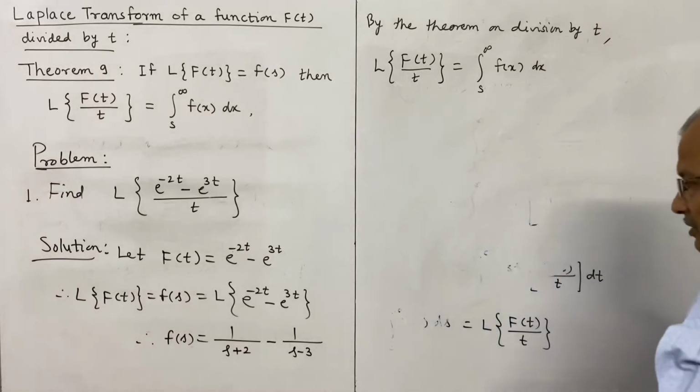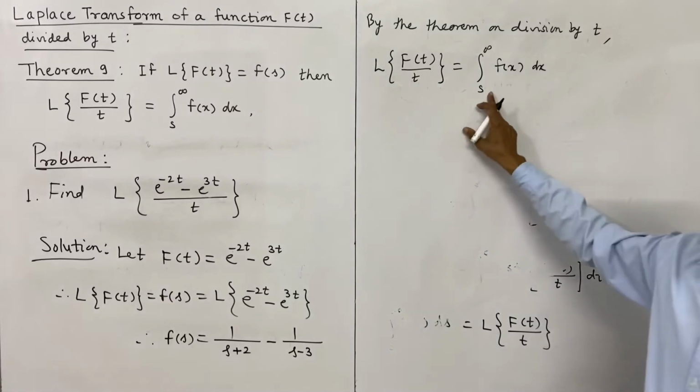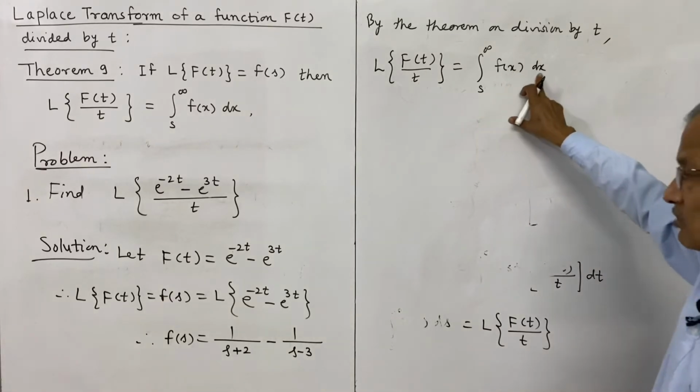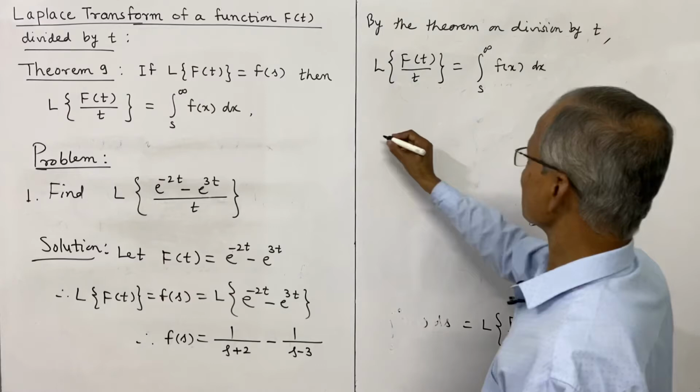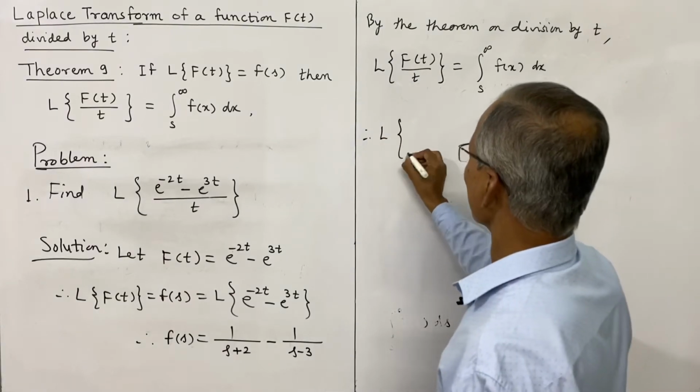So to avoid the overlapping of the limit and the variable, we have changed the variable s to x, and this is the Laplace transform of f(t).